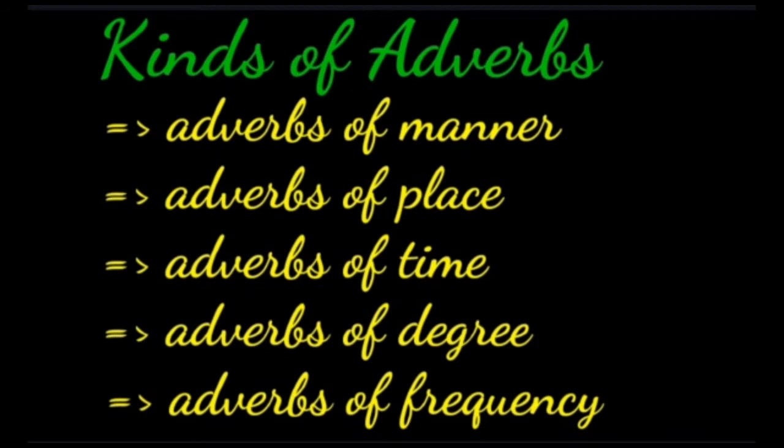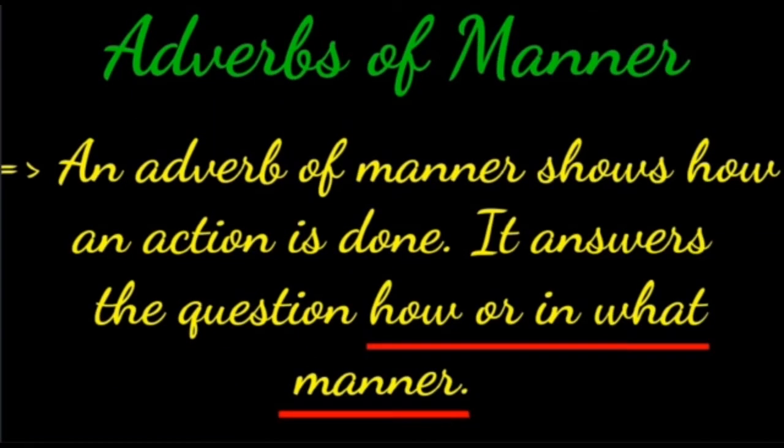Then, kinds of adverbs. Adverbs are of 5 kinds. How many kinds? 5 kinds. Adverbs of manner, adverbs of place, adverbs of time, adverbs of degree, adverbs of frequency. I repeat, children, adverbs of manner, adverbs of place, adverbs of time, adverbs of degree and adverbs of frequency.